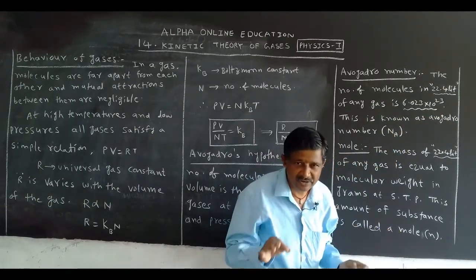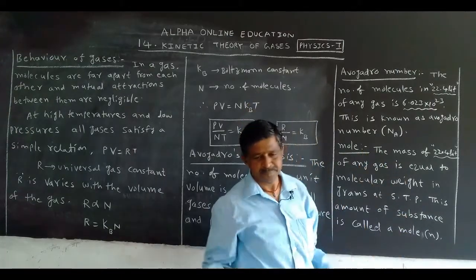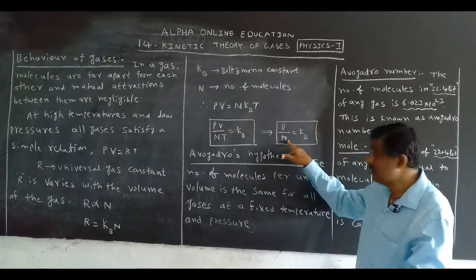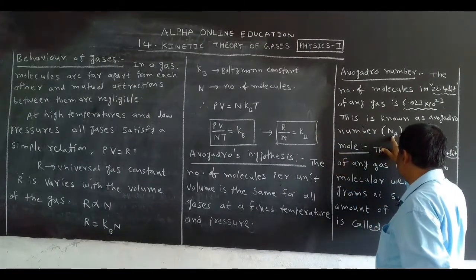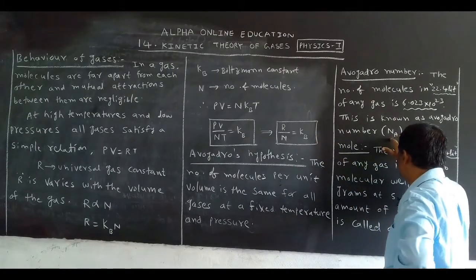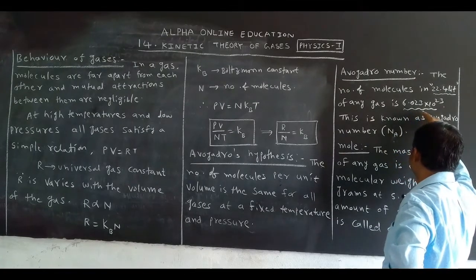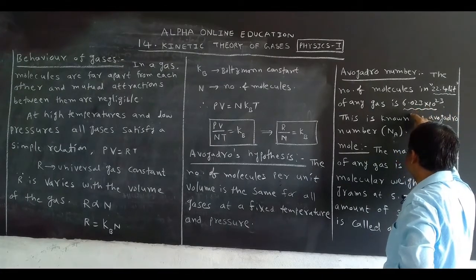We can write the Avogadro number as capital N or Na. You write capital N or Na, anyone. What is Na? Avogadro number. How much is its value? The Avogadro number value is 6.023 into 10 to the power of 23. This is only a number. What does it indicate?